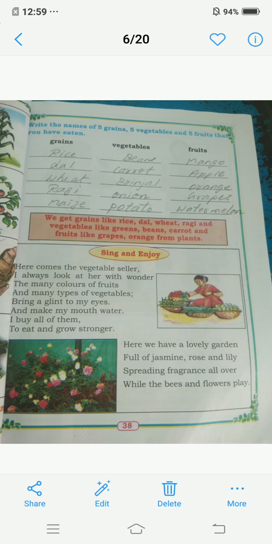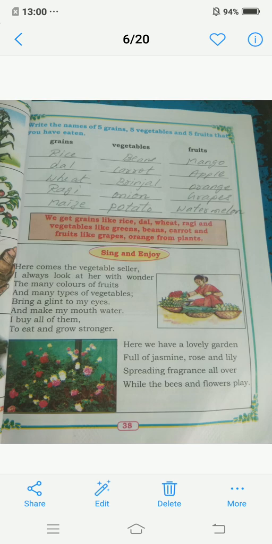The next column is vegetables. Which vegetables have you eaten? I have written 5 vegetable names here. First is beans, second is carrot, third is brinjal, fourth is onion, fifth is potato.